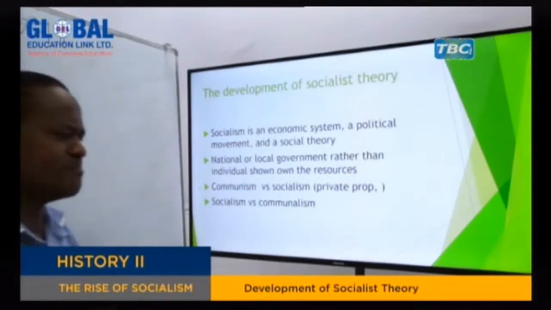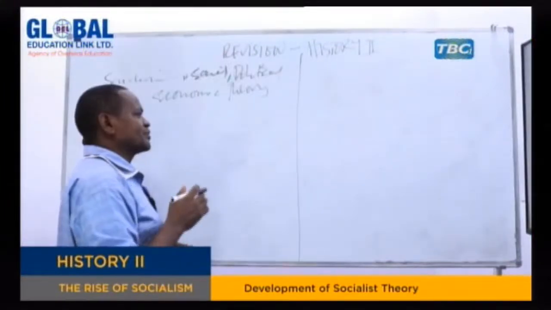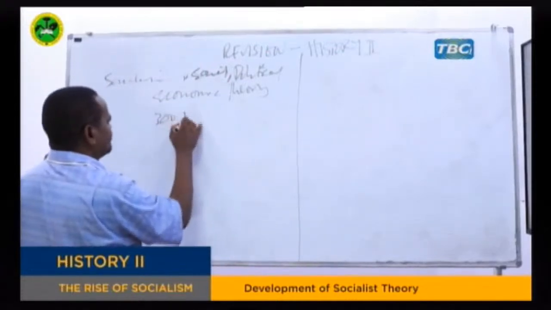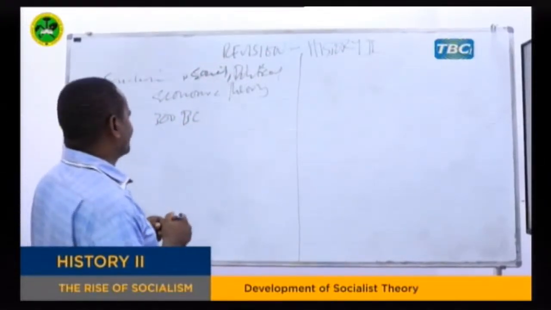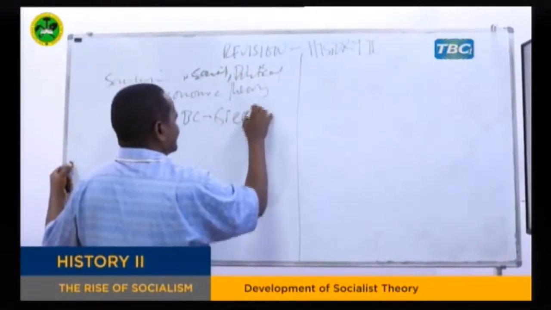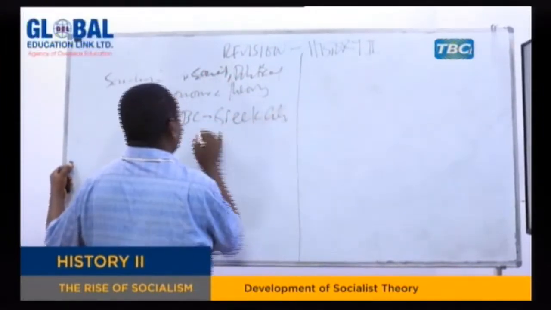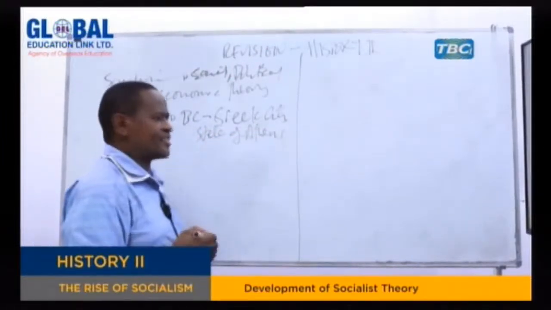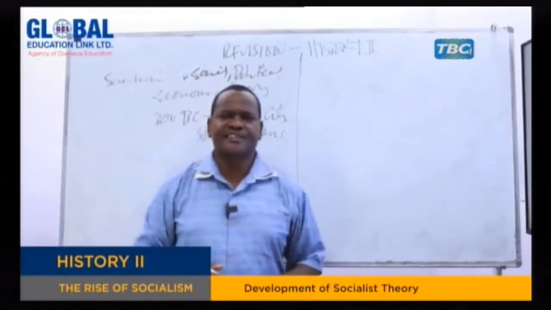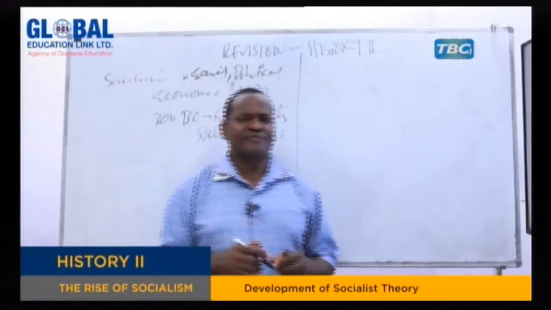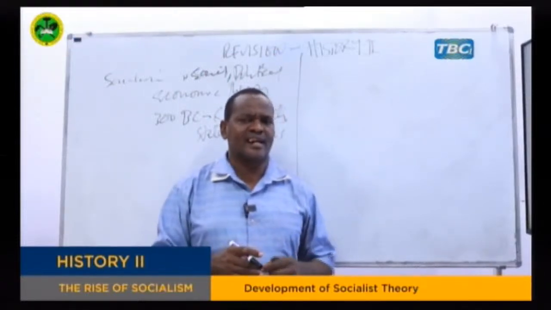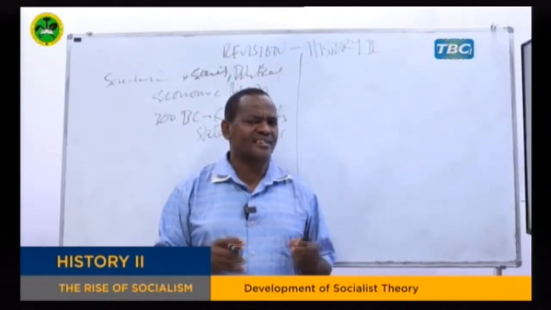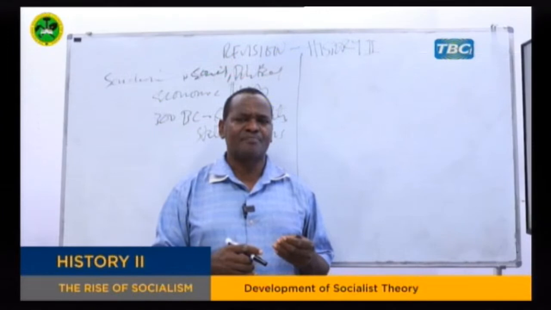First of all, let's understand the meaning of socialism. The idea of socialism, my dear students, can be traced from 300 years before Christ, from the Greek city-state of Athens. During this time, there were some philosophers, and here we are talking of people like Plato. Plato wrote a book which is called Republic, and in his book he explained the way people should live.